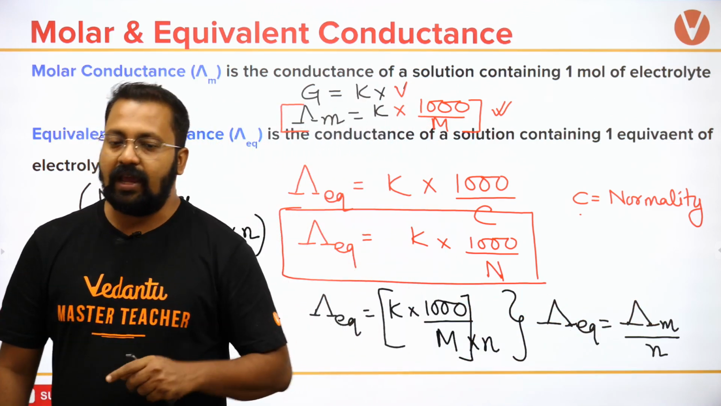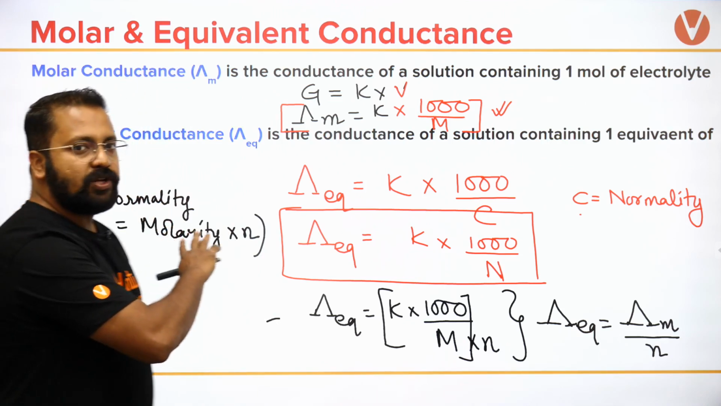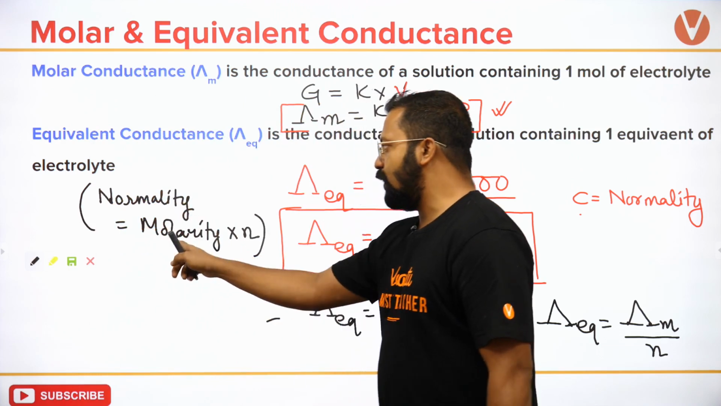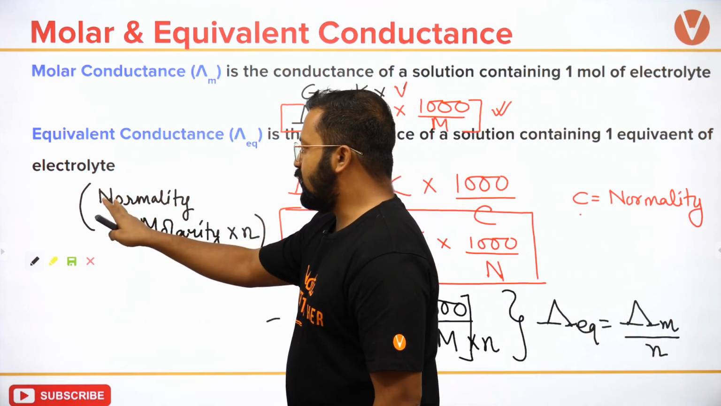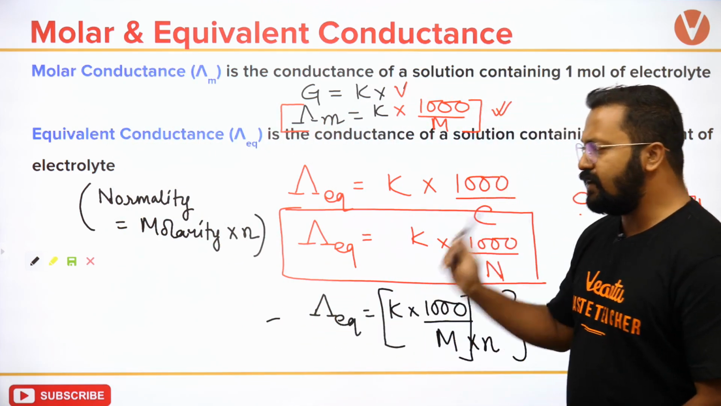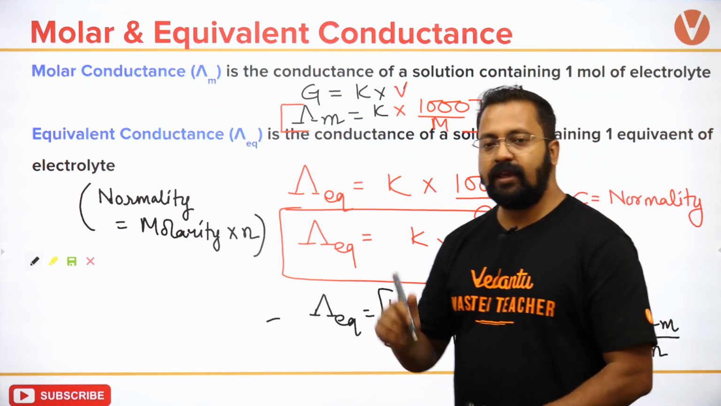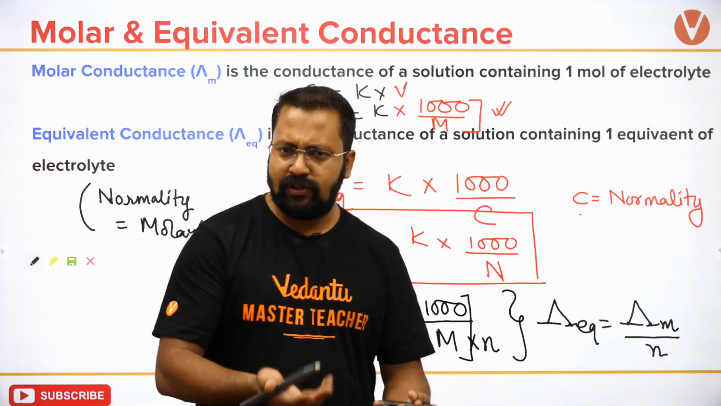Don't make a mistake. A lot of people make a mistake because they use this equation. इस equation में क्या है? Normality is equal to molarity times n. लेकिन molar conductance is equal to equivalent conductance times n. Okay? This is very very vital. इसको याद रखिए. And with this, we'll move on to the next thing where we will solve some problems.